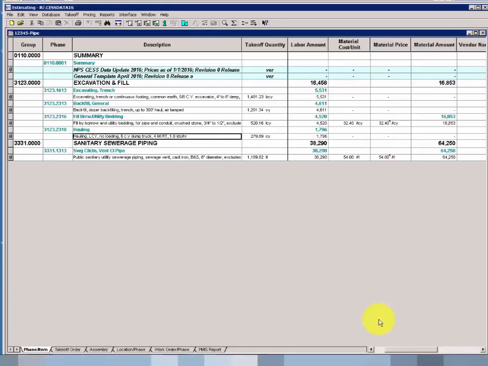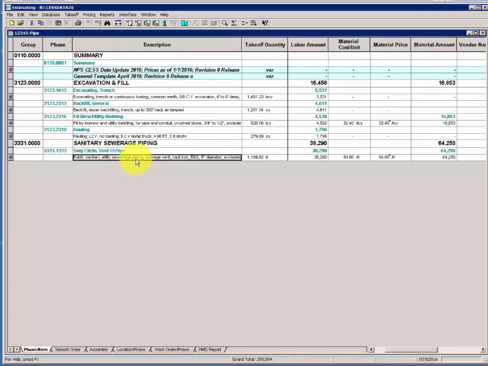Activity 7. Use add-ons to adjust material prices. We'll continue to make adjustments to material in our spreadsheet, this time exploring the feature set known as add-ons. Verify again that you're sequenced by phase item, and note the phase numbers here, particularly 3331.1313. We're going to make an add-on specifically that points to our pipe, and we're going to add an inflation factor to the material cost of our pipe.